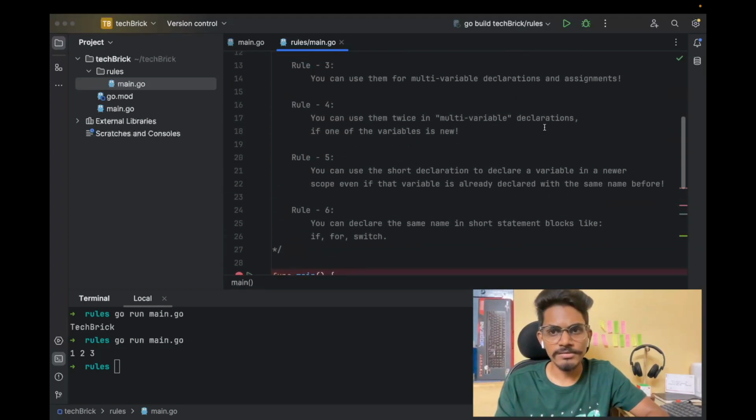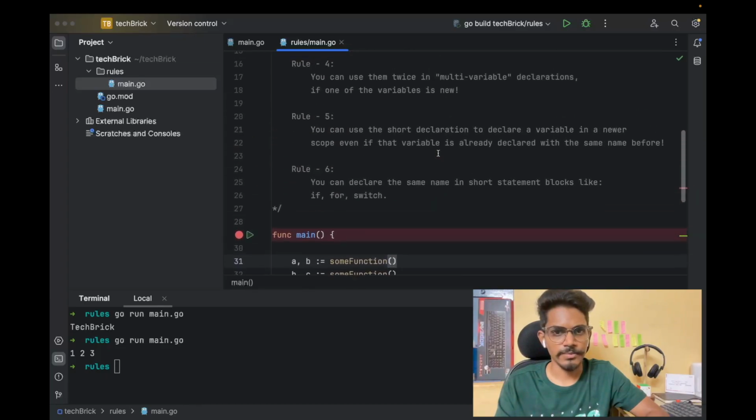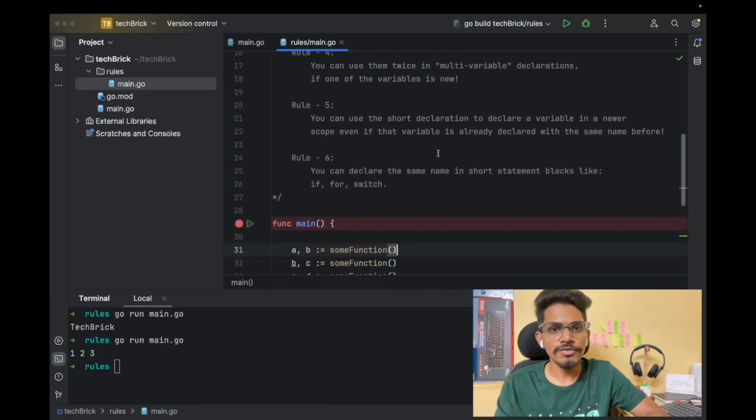You can use them twice in a multivariable declaration if one of the variables is new. So here if you see, this is like a normal one. Here c is new, b is the old one, which we have already declared here. Similarly, here also d is new, whereas c is already declared here. So that is what the 4th point says. Perfect. Now we'll move on to the 5th point.